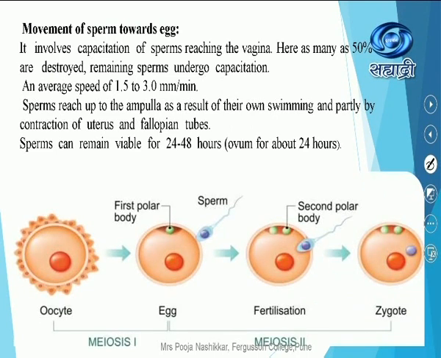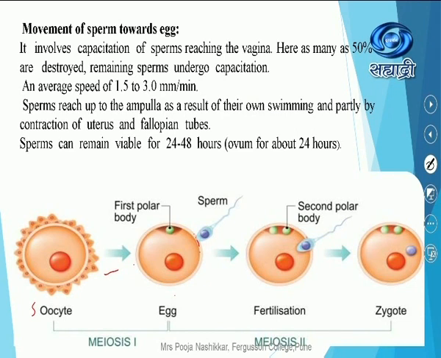See now what this entire diagram suggests. This is the oocyte. This is the secondary oocyte. Still it has not completed its 100% growth and development. When the sperm successfully ruptures the membrane of the secondary oocyte, the second meiotic division, which is arrested at metaphase, will be completed. And then the secondary oocyte will give rise to the ovum.